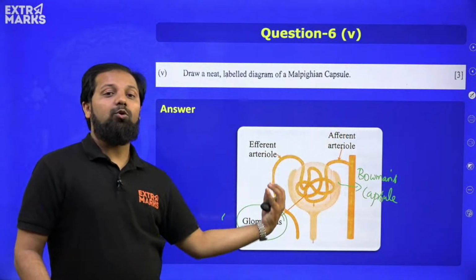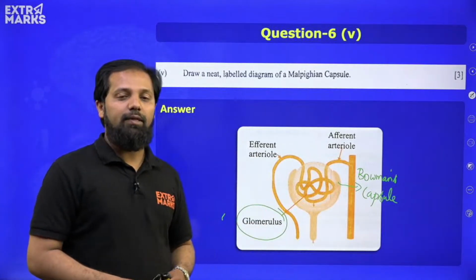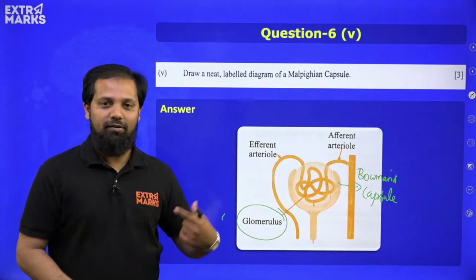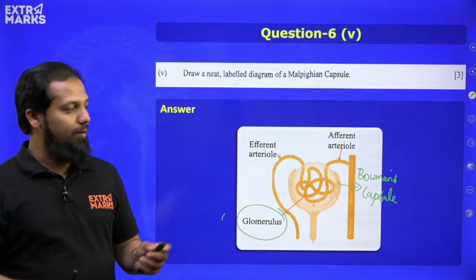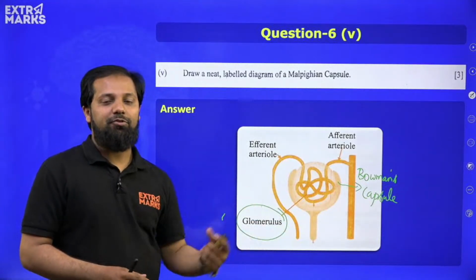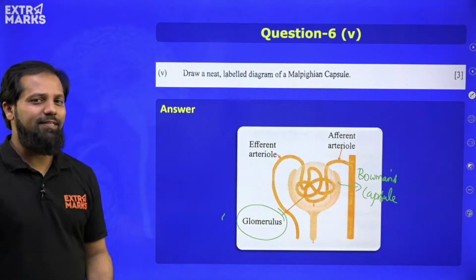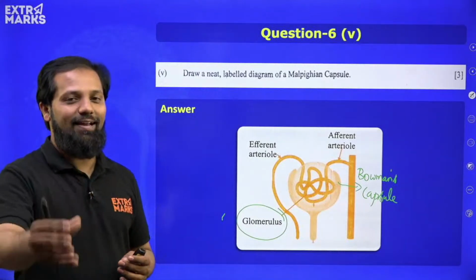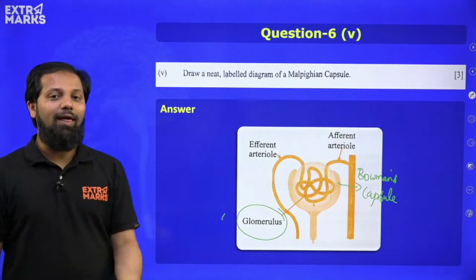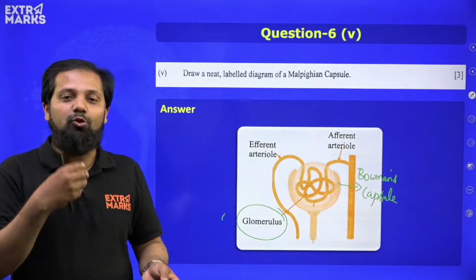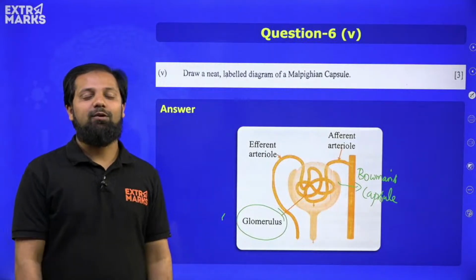Afferent arteriole will bring the blood towards the Malpighian corpuscle. Efferent arteriole is taking out the blood from the Malpighian corpuscle after the filtration, right? So if we represent this much, we are getting 3 marks. An easy diagram, you just need to draw a cup-shaped structure, show the glomerulus, Bowman's capsule and these two different types of arteriole, and very easily you will get 3 marks. I hope everyone has done this diagram because we also had sessions wherein we practiced the diagrams. You all asked, sir, what are the easy ways of drawing, and in those sessions we discussed this. So I hope those sessions definitely helped you to answer questions like this.